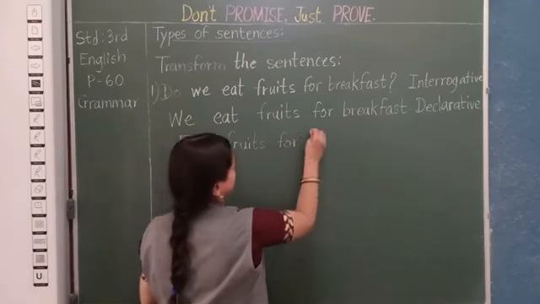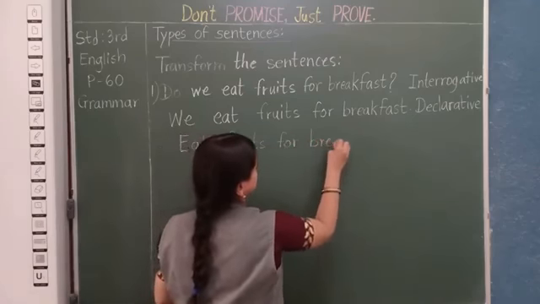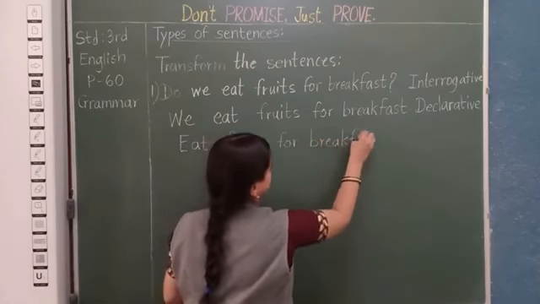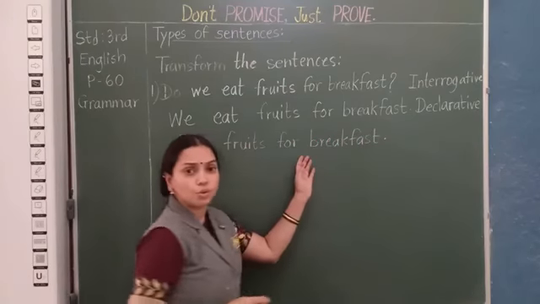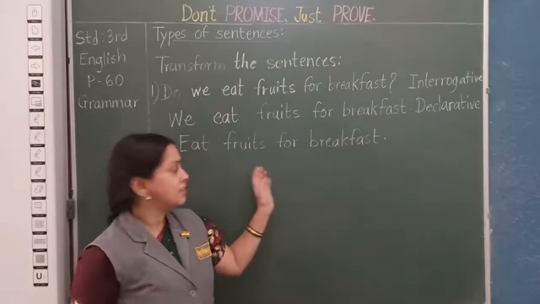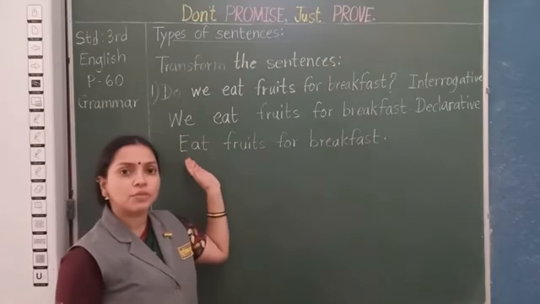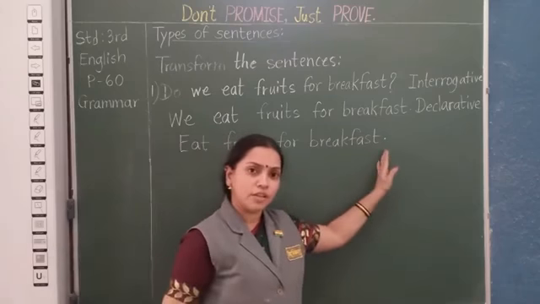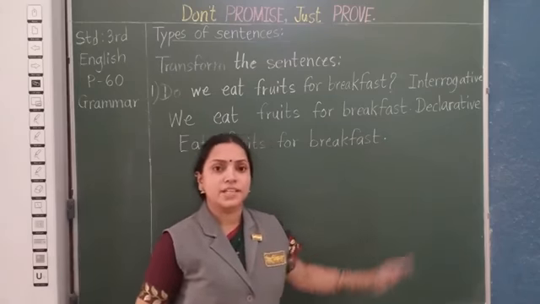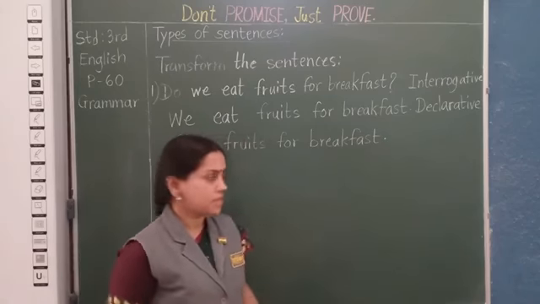Full stop. Now you know that imperative sentences generally begin with a verb, okay, and they end with a full stop. Imperative sentences are commands or requests.